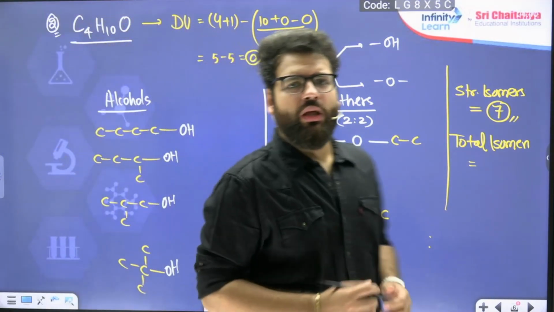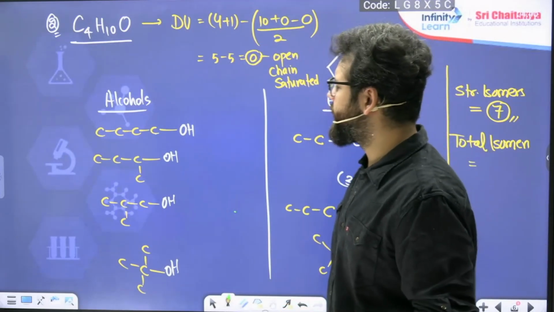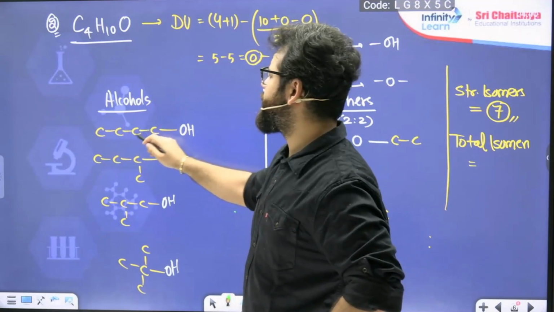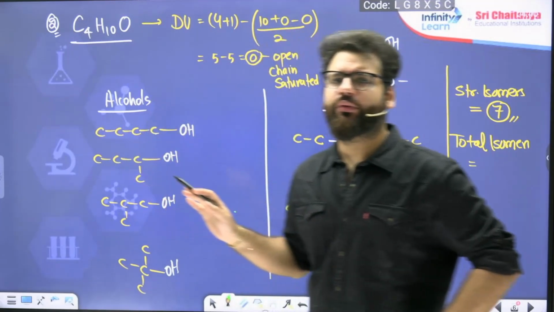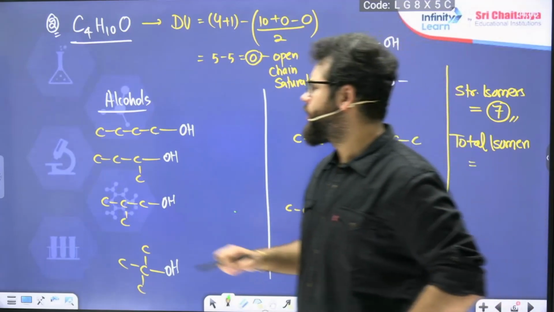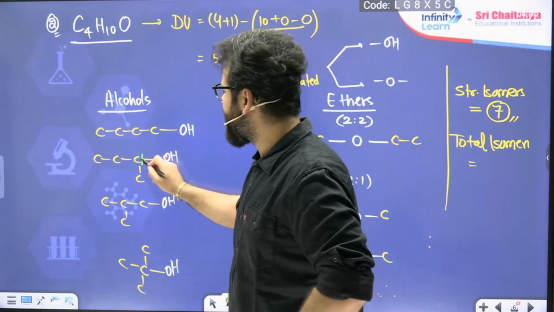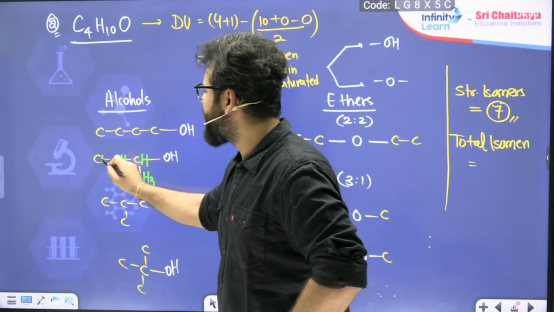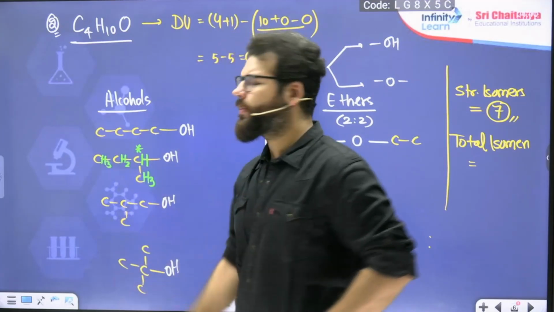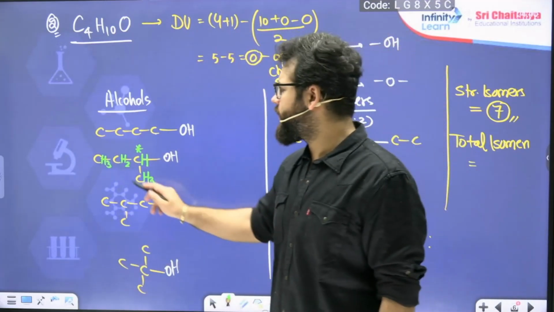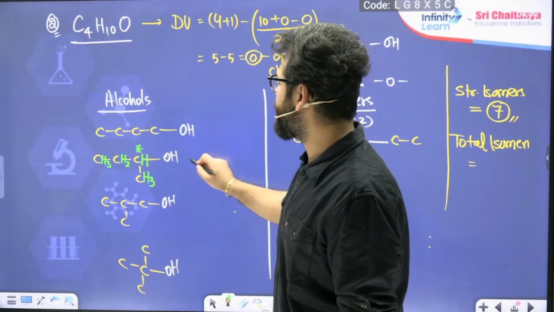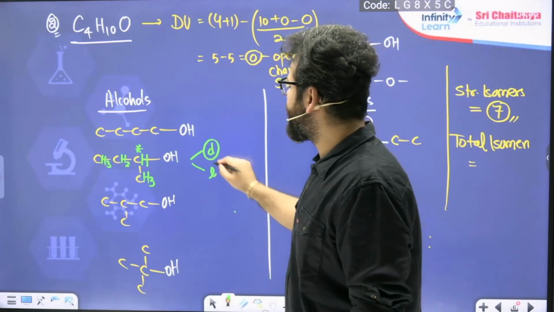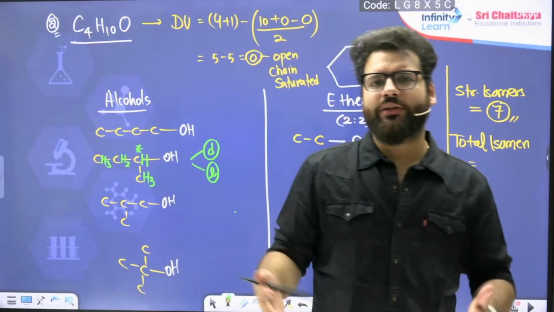Right? So in this particular case, if I see the optical isomerism, let's check for the chiral carbon. This is CH3, CH2, CH2, CH2. So there is no chiral carbon here. Every carbon has more than one hydrogen. CH3, CH2, look at this carbon, CHOH, CH3. So this carbon is attached to 4 different groups. It is attached to an OH, a hydrogen, a methyl, and an ethyl. So this is a chiral carbon. I should count 2 compounds here. One of them will be dextrorotatory butan-2-ol. One of them should be levorotatory butan-2-ol.